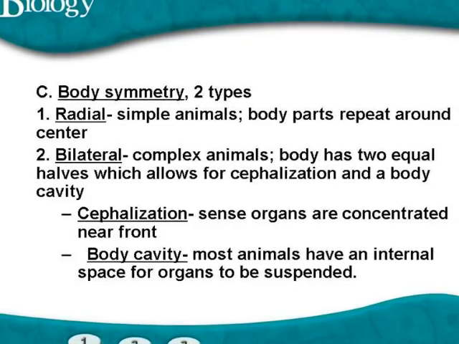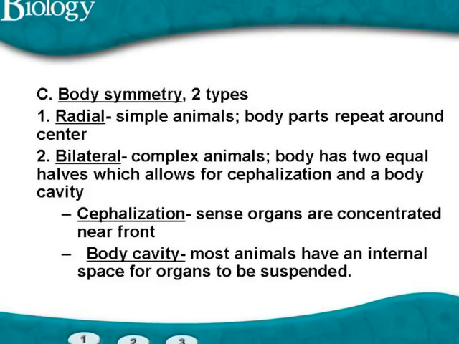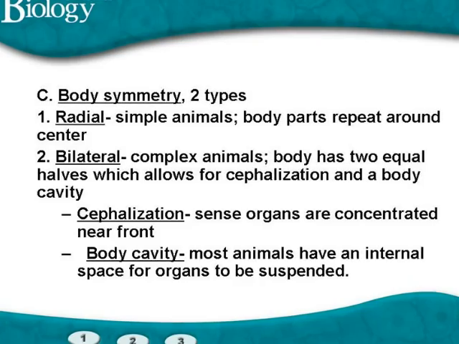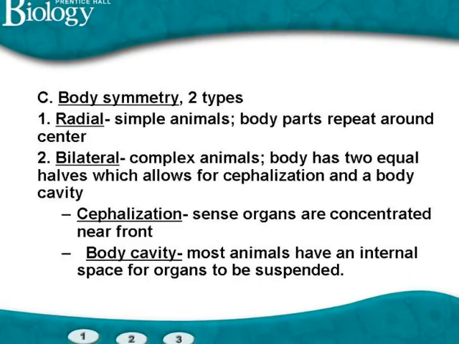Having bilateral symmetry also enables animals to have complex organ systems suspended inside of a body cavity. This is an important step in the evolution of animals.